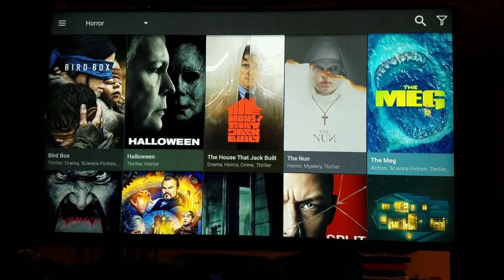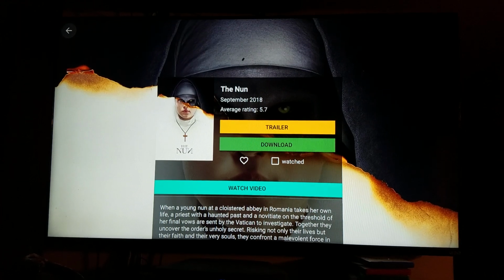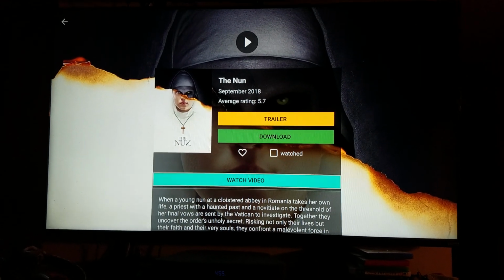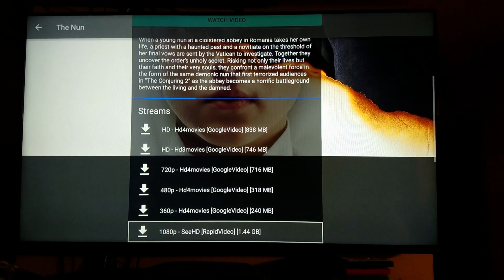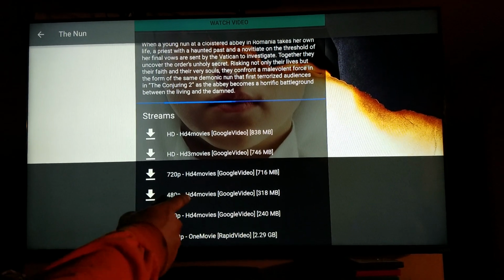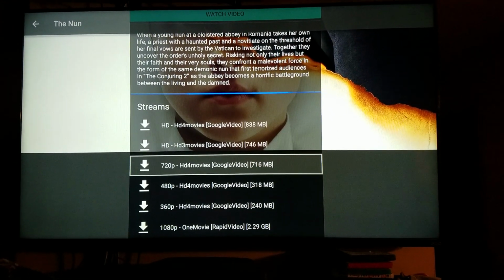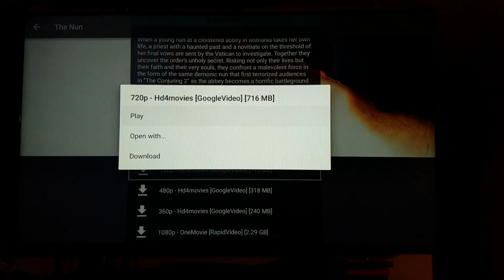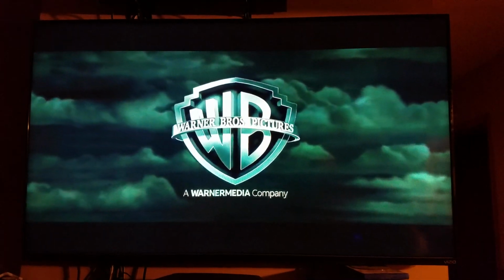We'll just try to play The Nun real fast. And this one, when it pulls up, you want to scroll down past trailer, download, and you want to come down here to streams. And if you see the 720 Google video, the 716 megabits, usually I'll try to go for the smaller ones. 720 is good enough. And you just play. And you're watching a movie.